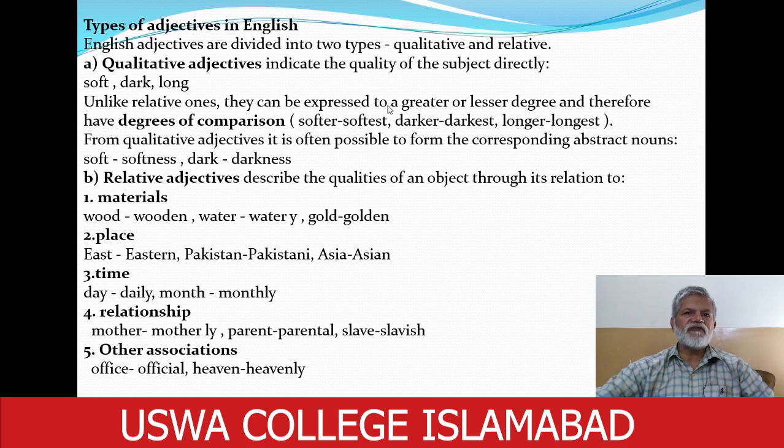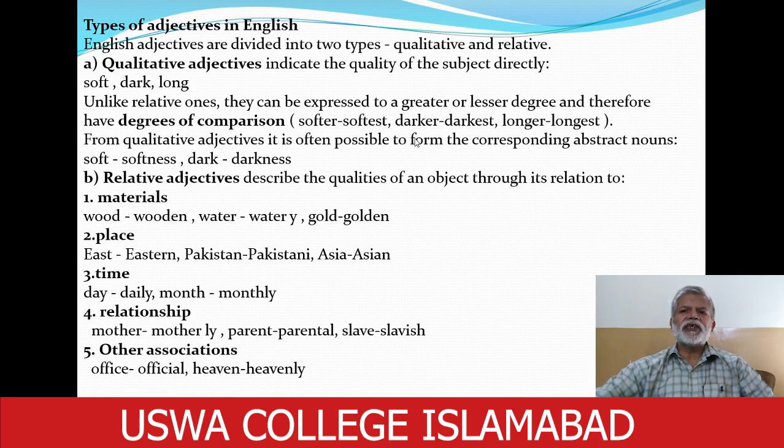For example, from soft, softer and softest. From dark, darker and darkest. From long, longer and longest. These are degrees of these adjectives. Softer, darker and longer are comparative degrees, and softest, darkest and longest are superlative degrees, whereas soft, dark and long themselves are positive degrees.